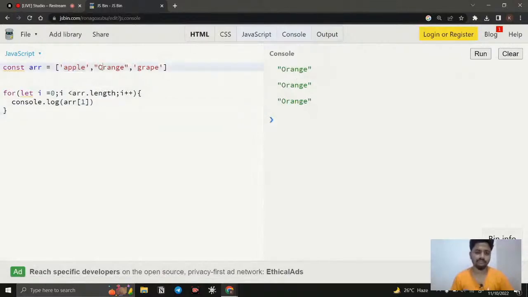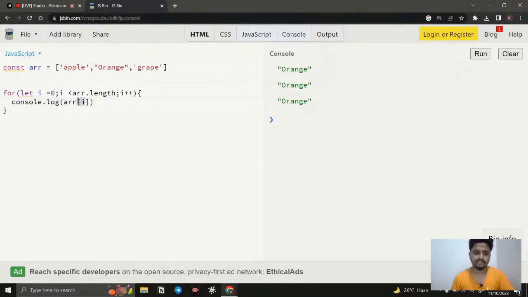But I don't want it like this. I don't want to fetch the same one every time. The first time it is going to be apple, the second time orange, and the third time grape. How can I do that? Instead of giving the value directly, we can give a variable, here the variable I. Why are we giving the variable I? Look closely at the value it has. It has 0, and every time the loop runs, the value gets increased.